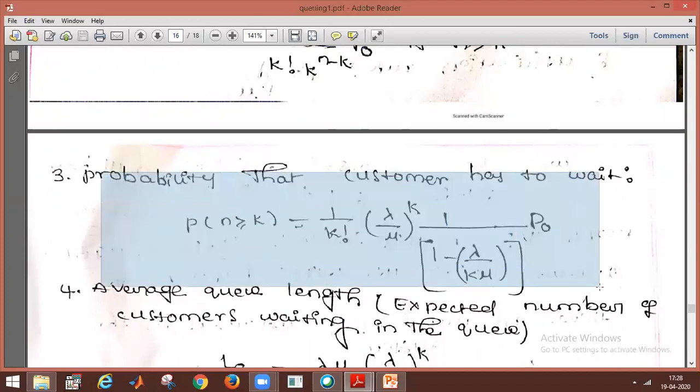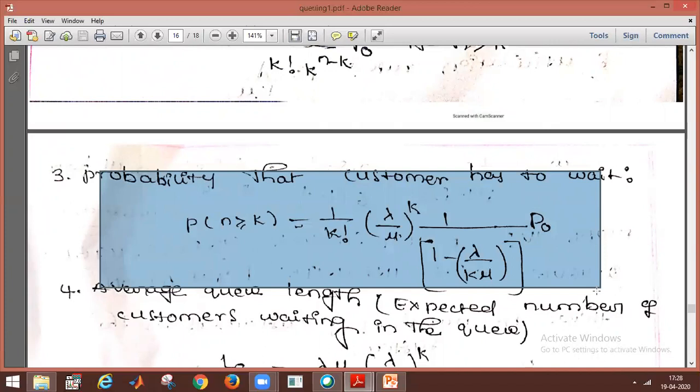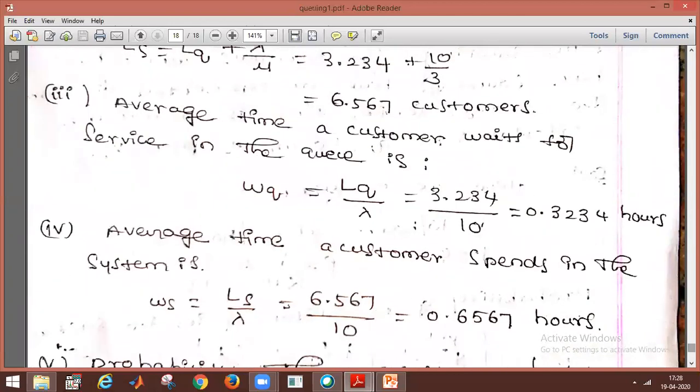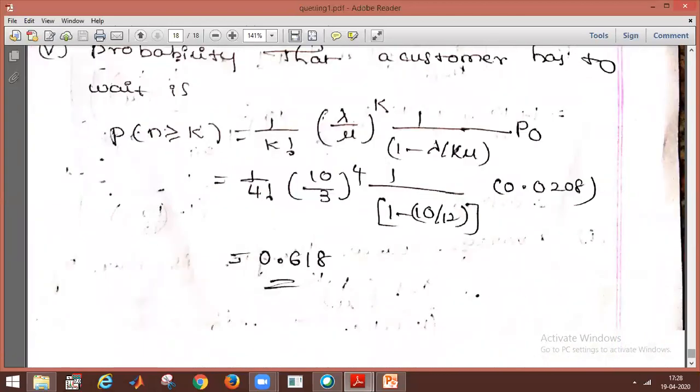Probability that the customer has to wait, n greater than or equal to k, is equal to 1 by k factorial, lambda by mu whole power k, 1 by 1 minus lambda by k mu, into P naught. Substitute the above values in the formula, and we will get the probability that the customer has to wait.